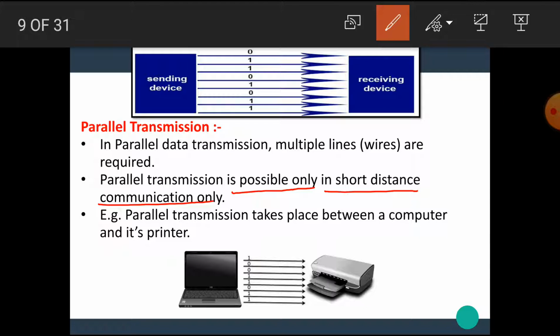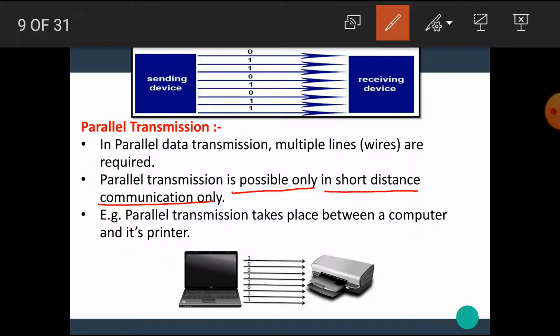For example, if we want to communicate with a person situated in Delhi and we are in Mumbai, then it is impossible to communicate with that person with parallel data lines, because to transmit 1 byte we require 8 data lines, 8 wires connected from Mumbai to Delhi.